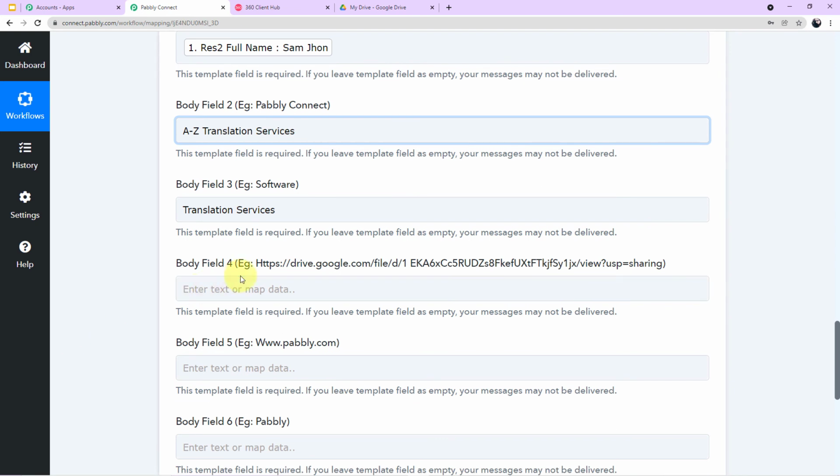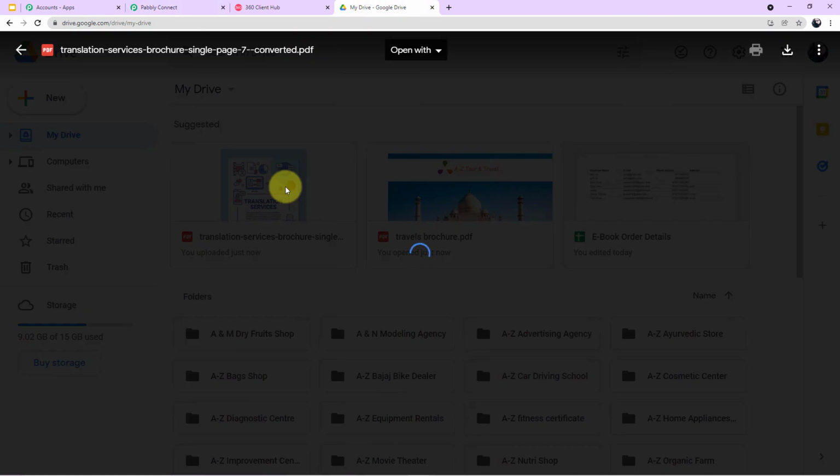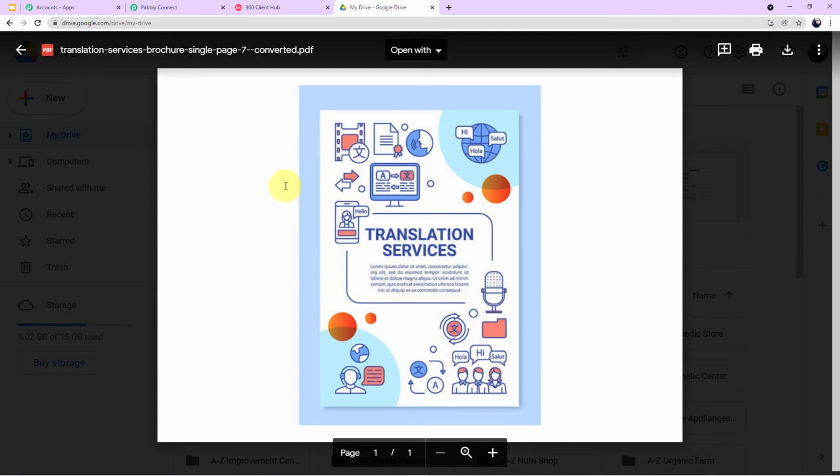Okay. Now in body field 4, in the example, a link is given to you. So here we have to attach the link of the brochure which we want to send to our customer. So guys, I have created a PDF file and I have uploaded it in my Google Drive account. Let me show it to you. So this is my Google Drive account and this is the particular PDF file. Just for an example, I have created this PDF file.